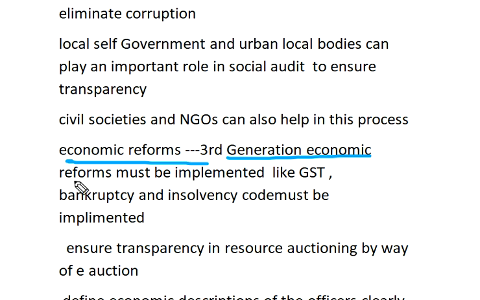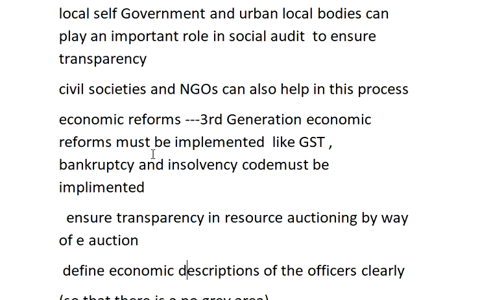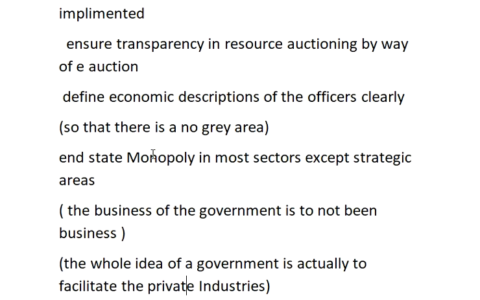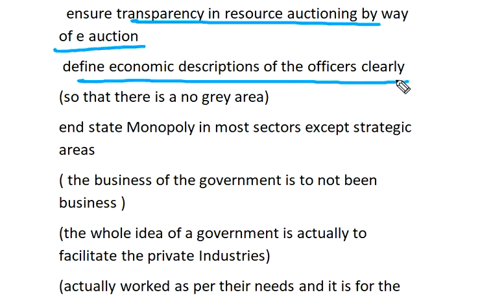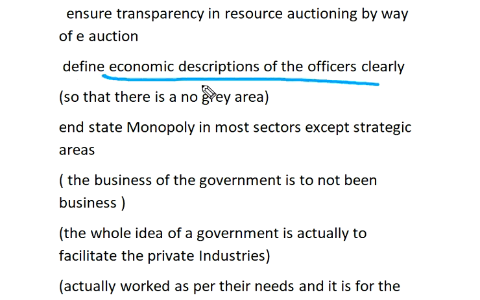On economic reform, third generation economic reforms must be implemented, like GST and the bankruptcy and insolvency code. Ensure transparency in resource allocation by e-auction. Define the economic discretion of the officers clearly, so there is no gray area.